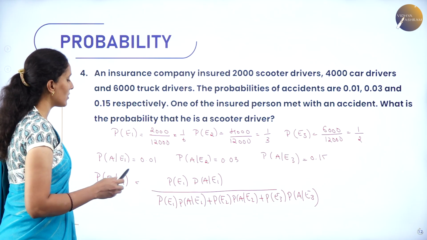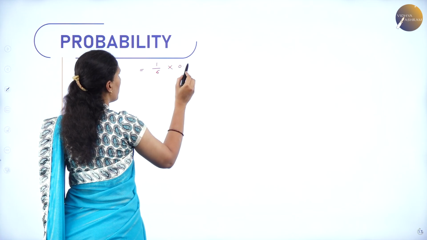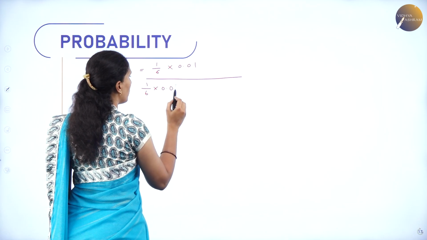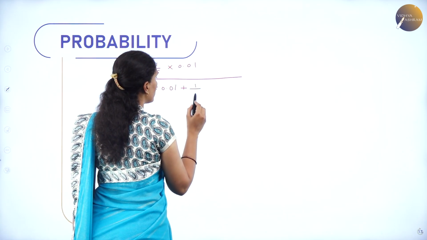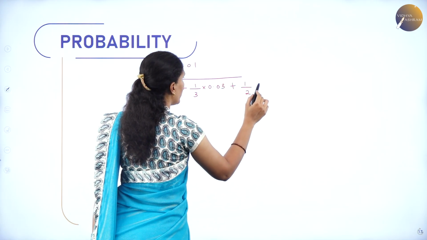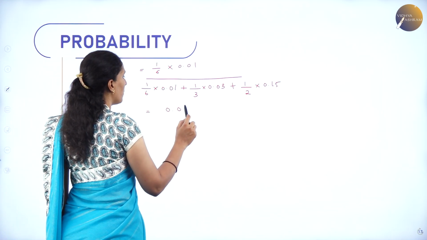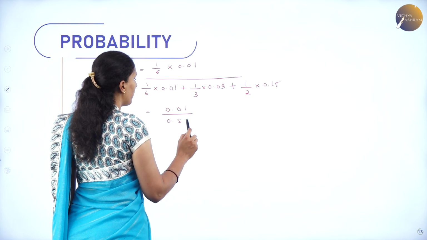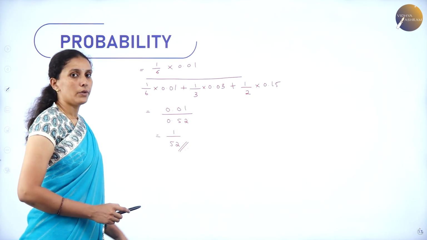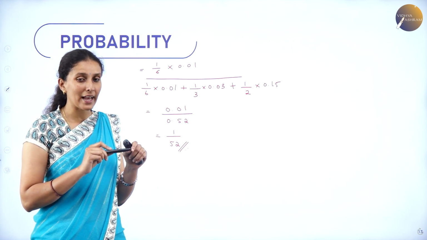Now let us write the values. First, I have 1 by 6 into 0.01 divided by 1 by 6 into 0.01 plus 1 by 3 into 0.03 plus 1 by 2 into 0.15. On solving this, I will get the value as 0.01 divided by 0.52, or the value is 1 by 52. So, this will be the probability that a person who meets with an accident is a scooter driver.